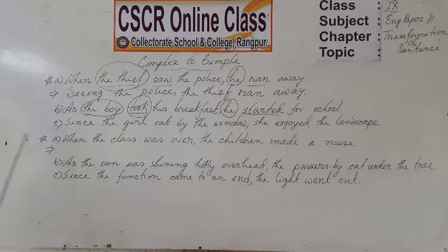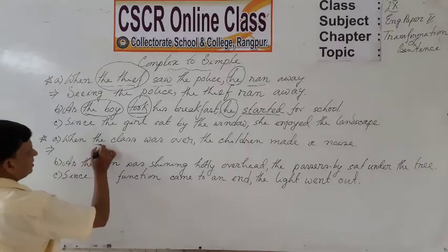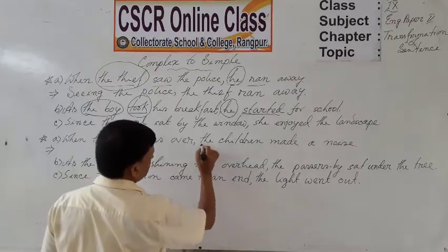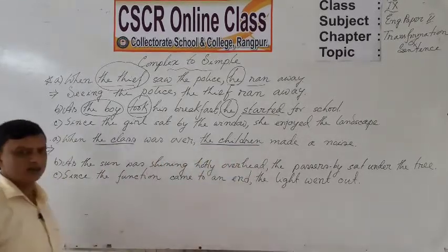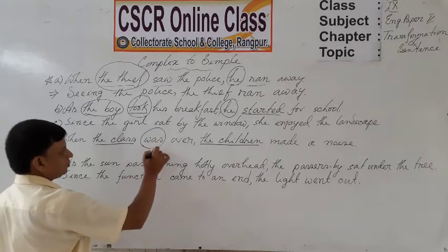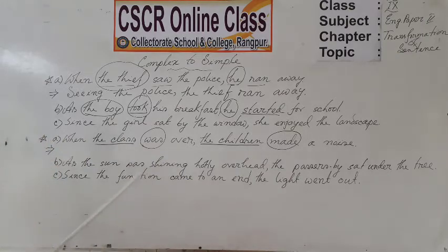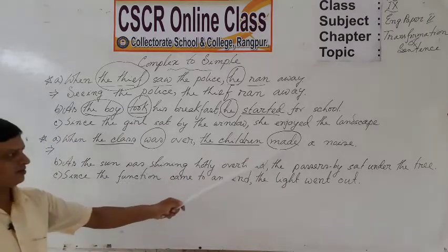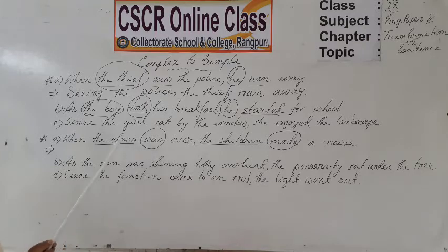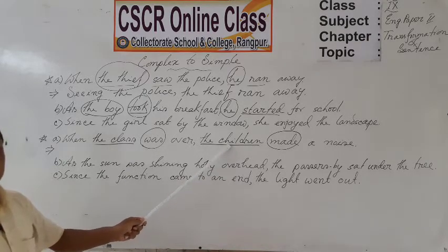But, dear students, the following example, when the class was over, the children made a noise. What's the difference from the first group? Here the difference is the first subject, the class, and the second subject, the children. But the verbs was and made are also held one after another. The two finite verbs are held one after another, but the subjects are different.